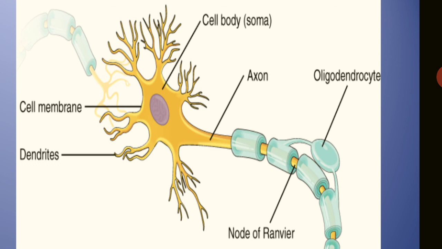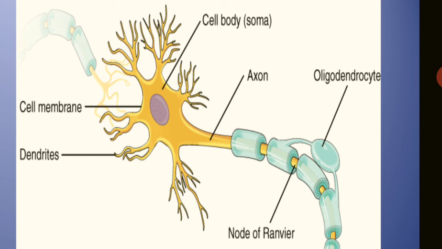Here you can see in this picture the dendrites. The dendrites are responsible for joining to other nervous tissues or nerve cells, and in the center, the cell membrane with the nucleus, the cell body, is also known as the soma.